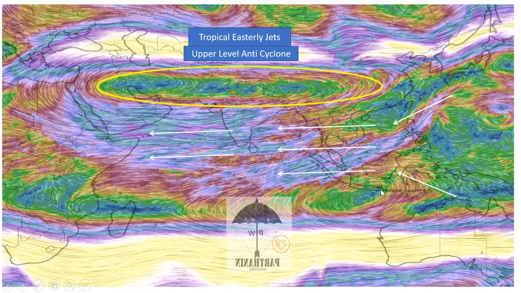This is the exact characteristic of southwest monsoon, and when southwest monsoon has to be active, these wind patterns have to be in place. Surface level westerlies and upper level easterlies. This brings active monsoon phase. So this is why monsoon is right now very active across the country.